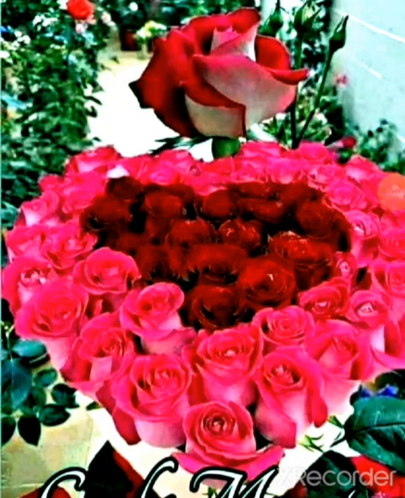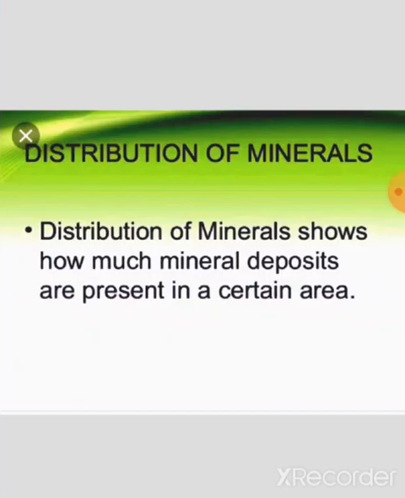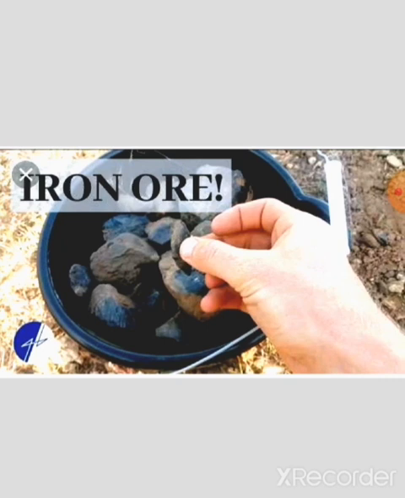Now, let us come to the continuation of the chapter Mineral Resources and Industrialization. In the previous class, we discussed minerals. Today, let us learn about the distribution of minerals. India's main mineral resources are iron ore, coal, chromite, manganese, tungsten, bauxite, copper, lead, petroleum, etc.